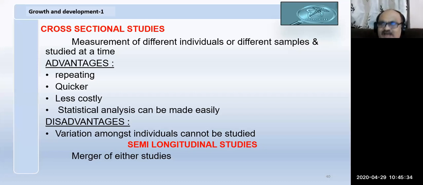So sometimes I don't want to tell everything from your birth. I want to tell only the adolescent growth spurt, as when it has occurred in your age group. So I start following you right from your 9 years of age up to your intermediate. So I can tell when the adolescent growth spurt has occurred in all of you. This is called semi-longitudinal studies. So semi-longitudinal means not a full longitudinal study, but at different time periods within a limited time extent. This is the merger of both longitudinal and cross-sectional studies.